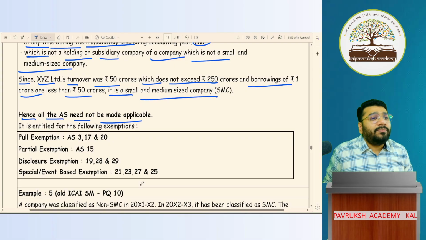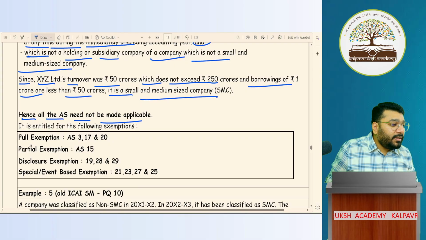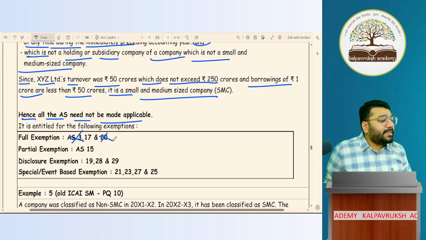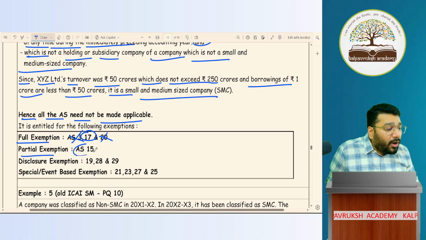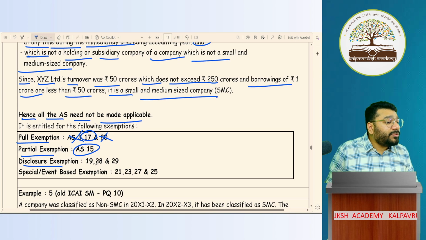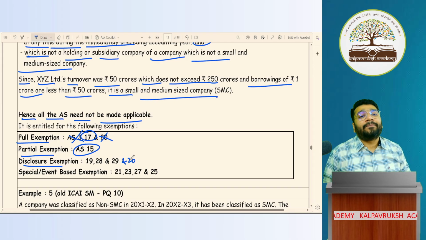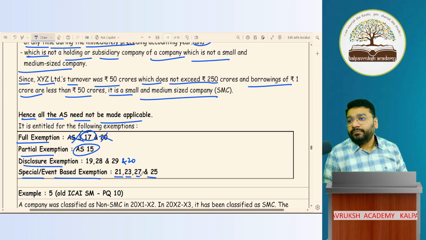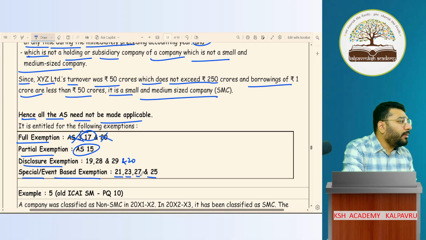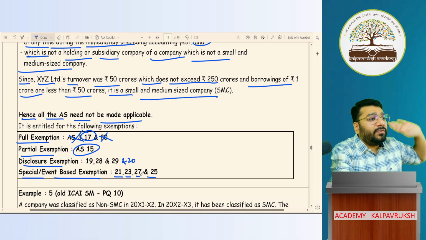They have exemptions. In which they have exemptions, it's not anymore 3 and not 20. It is 17 because it is corporate. For corporate, full exemption is only for 17. Partial exemption for 15. Disclosure exemption for 19, 28, 29 and 20. And special or event-based exemption, which is 21, 23, 25, 27. Any problem? No problem. How to write the answer also I have shown.